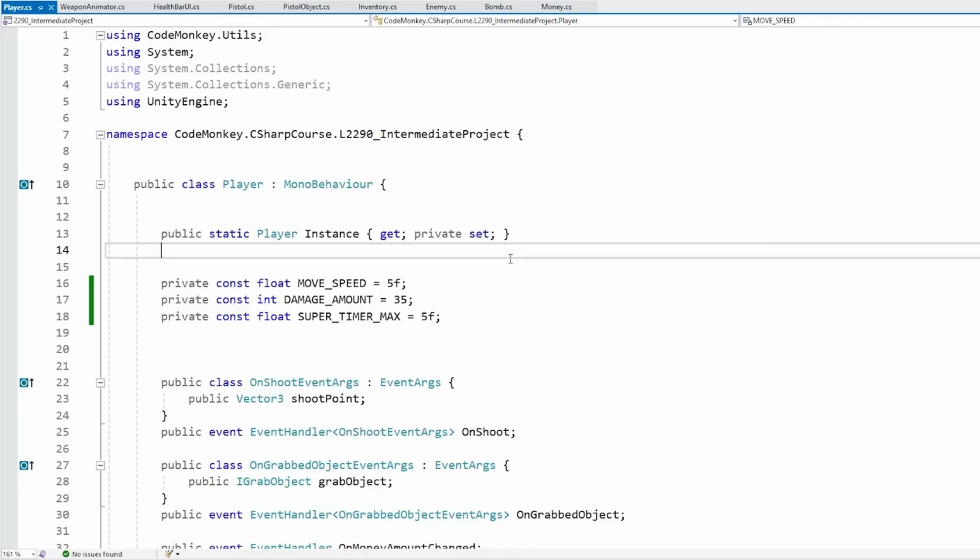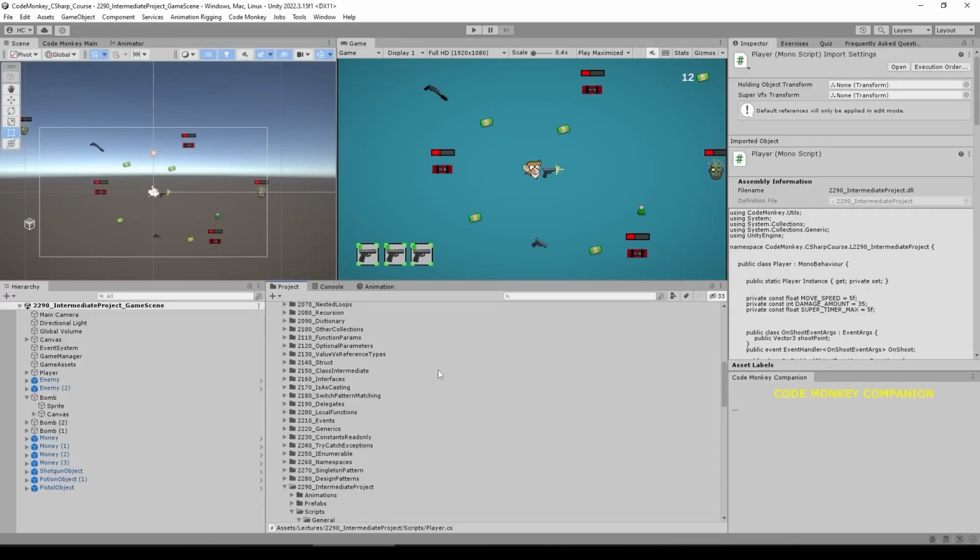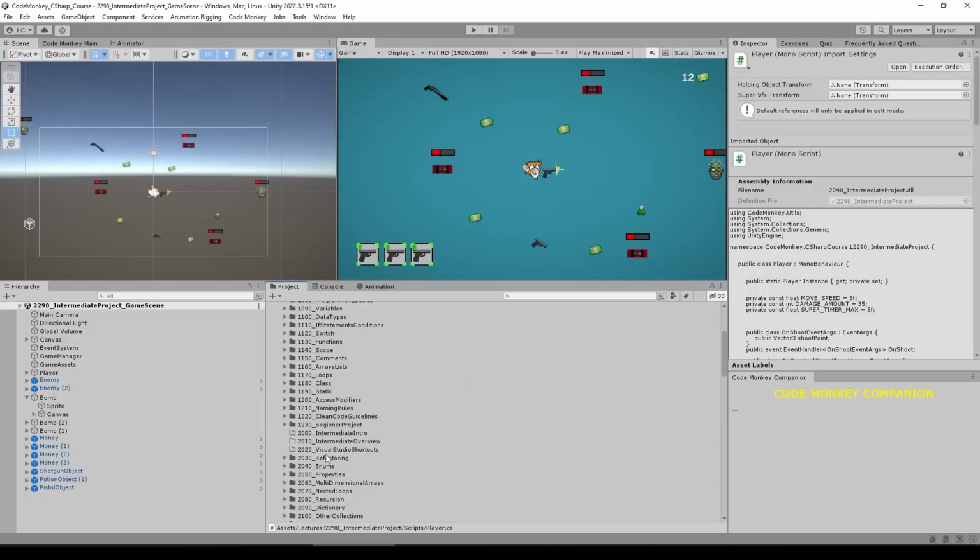Let's do just a quick overview of this one before we see everything one by one. And right away, as soon as we open this, we can actually already see a bunch of things that we learned in this intermediate section. So right away, we can see a namespace. So all of the code for this project, all of it is inside this specific namespace. And one of the benefits that I talked about with namespaces is simply the fact of name collisions. And actually on this companion project, note how all the code for all of the various lectures and all the demos,